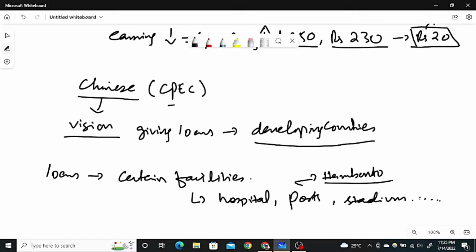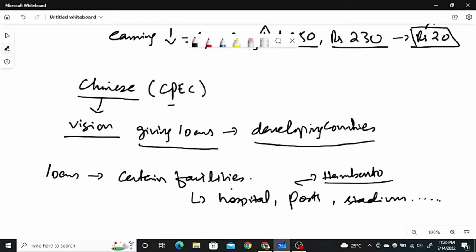So they give the loan, and when they are giving the loan, they calculate that this country is suffering from turmoil and economic issues. So this country won't be able to repay the loan, and when it can't repay, the terms are already agreed with the Chinese government: if you cannot repay the loan, we will take certain facilities from you.